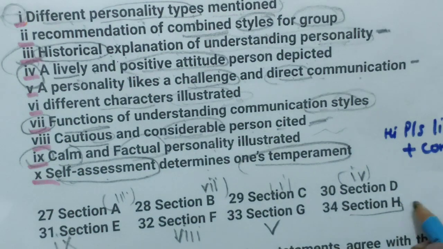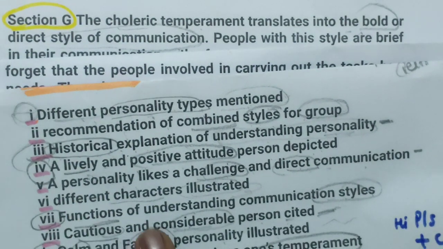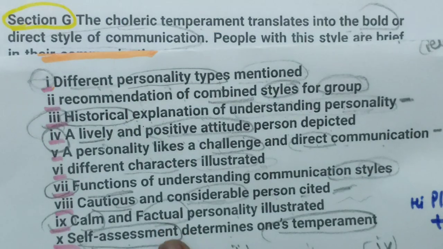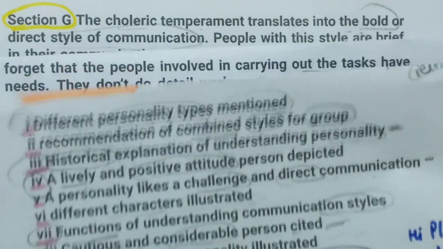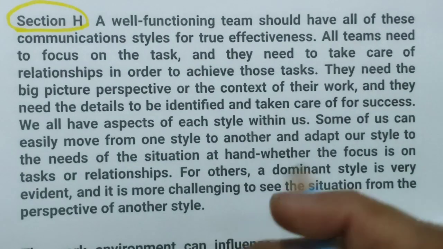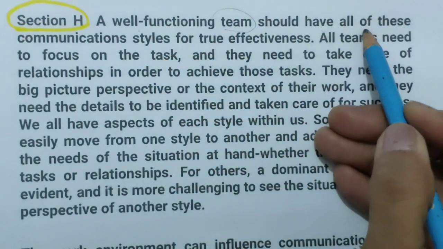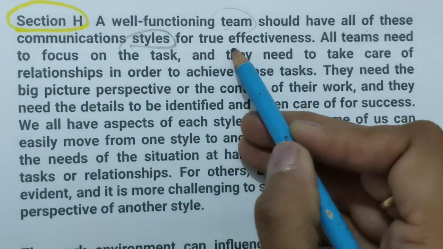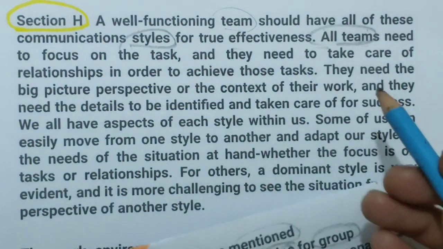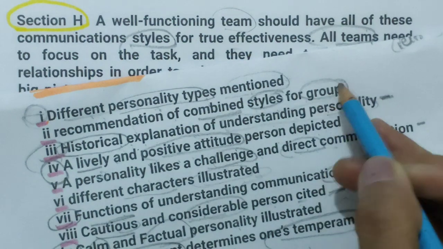Now H is left, and second is left, fourth is left, and the last one is also left. Let's read the H paragraph. A well functioning team should have all of these communication styles. Now I will not be reading more because here they are talking about a team, meaning a group.